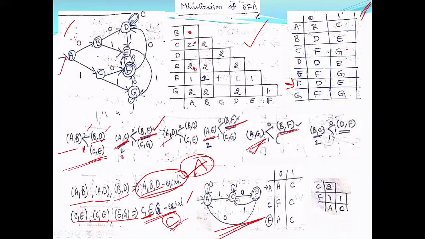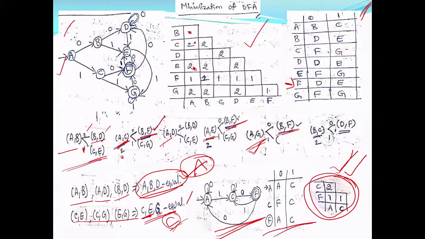Right? And if you try to minimize this is what I will get. No unmarked pairs. Look at this. I have taken this DFA and tried to minimize. When I try to minimize, there are no unmarked pairs. All are marked. That means each and every state is different. A is different, C is different, F is different. So this is the transition table.